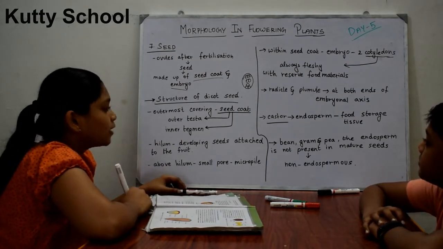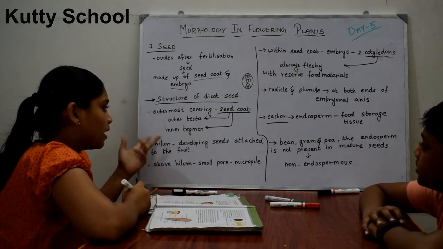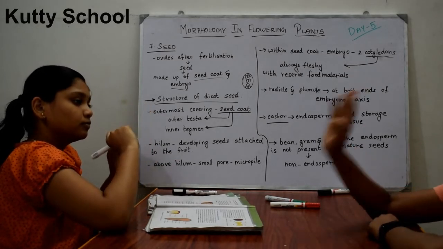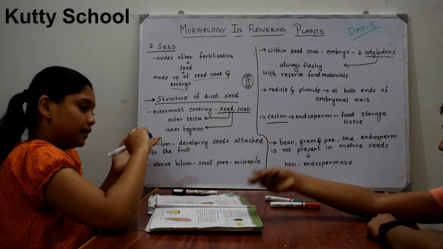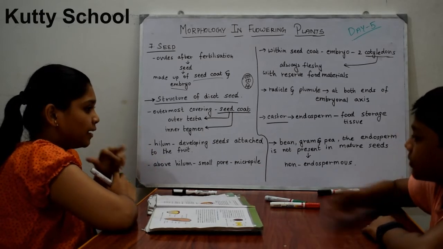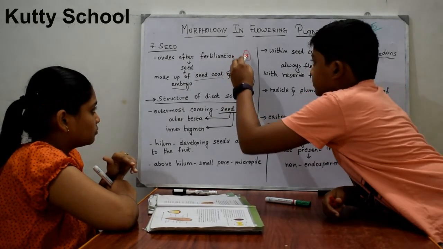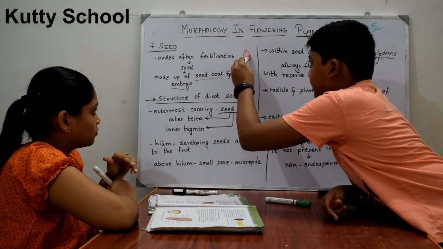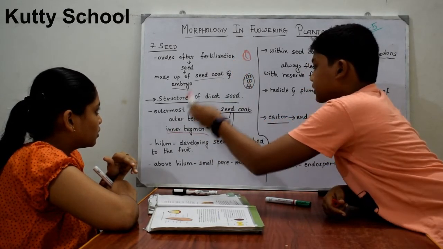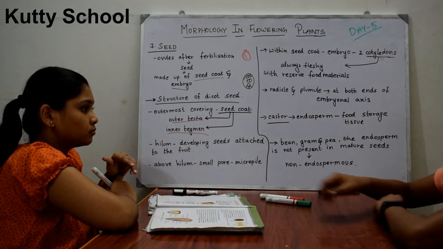In a dicot seed, the outermost covering is known as the seed coat. This seed coat is divided into the outer testa and the inner tegmen. Both are the seed coat. This side of the seed coat is called the outer testa, and the inside of the seed coat is called the inner tegmen. So there are two: outer testa and inner tegmen. If this is a seed, the inside is the tegmen, and the outer side of the seed is the testa. Can you understand?